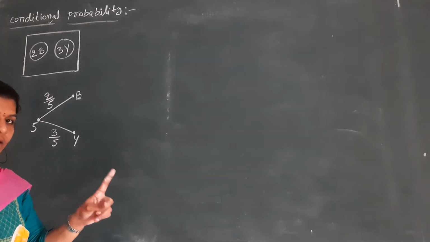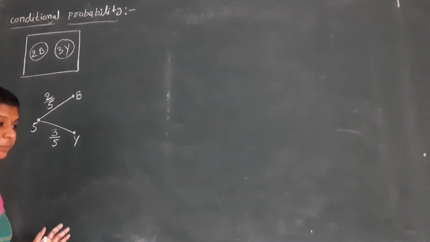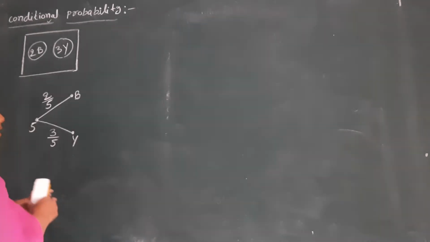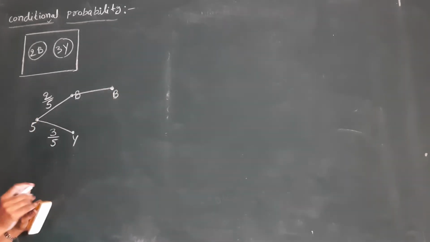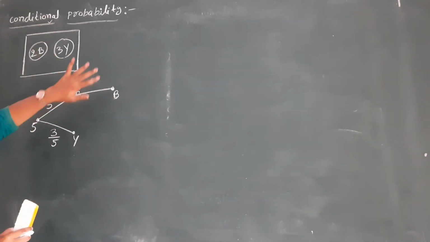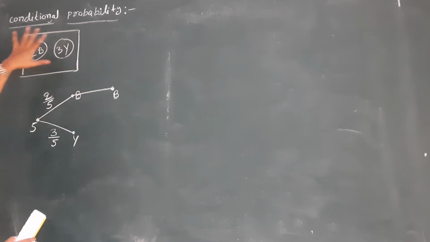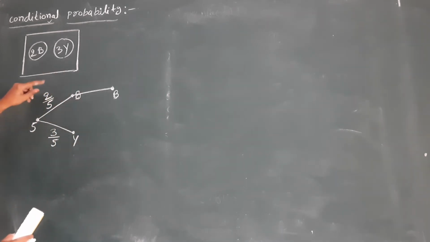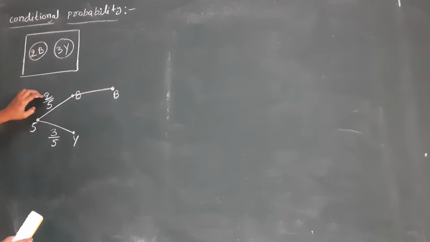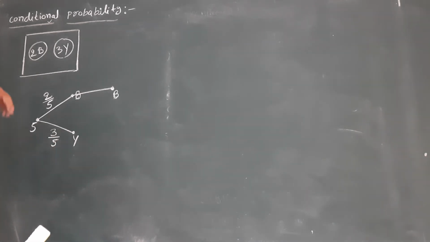First one is I selected blue ball. I keep that one aside. That means I am not adding it again in the box. Next, again I am selecting one more ball. That is also blue. See here, clearly I am explaining. In the complete box, we have 2 blue balls and 3 yellow balls. That means the total balls are 5. I selected only one ball. If the ball is blue color, the probability is 2 by 5.